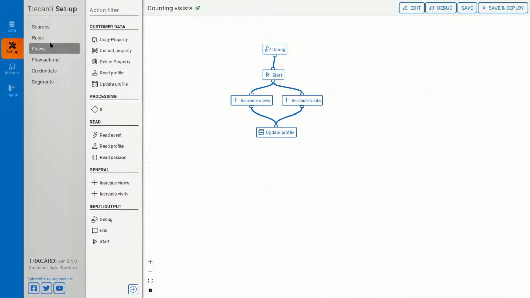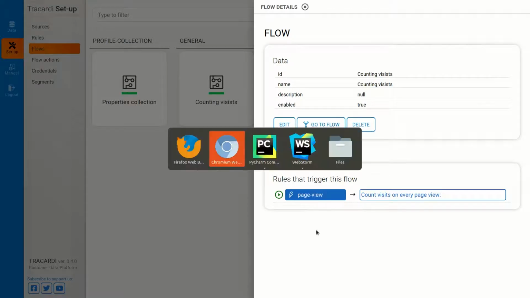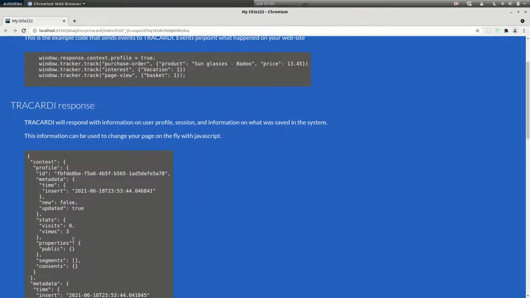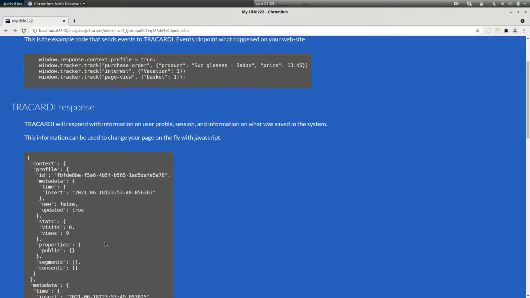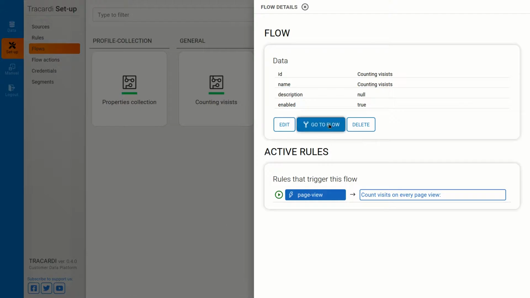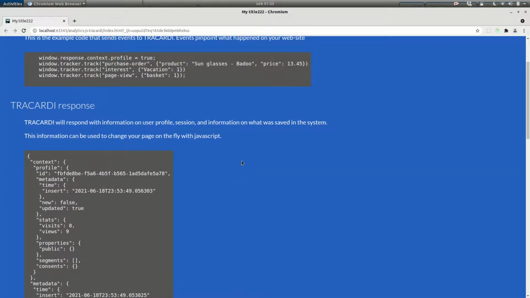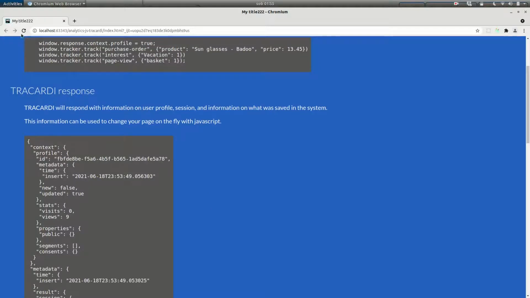I saved it. Now go back to our page and let's refresh it. We can see our visits are going up. Okay, great. So this is how it works. And now I've removed my cookie with my session, and I will see if my visits go up.